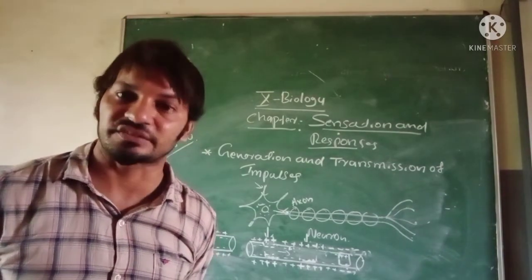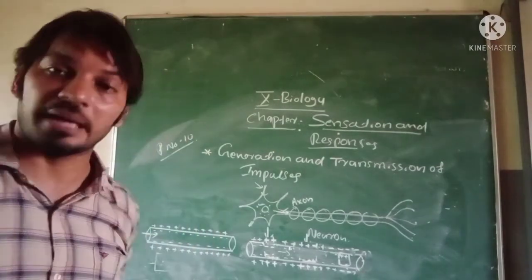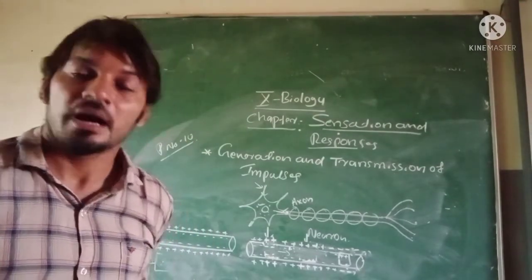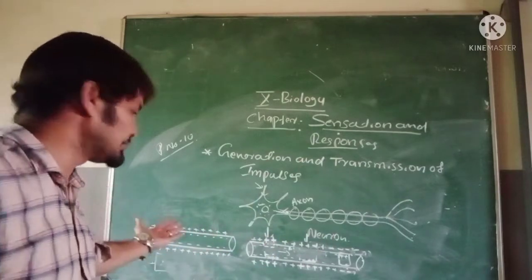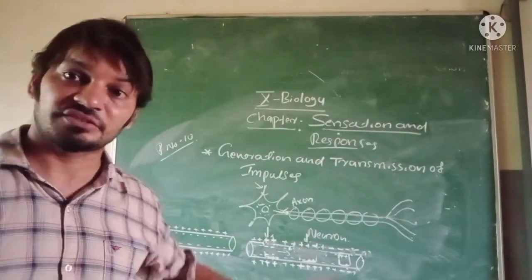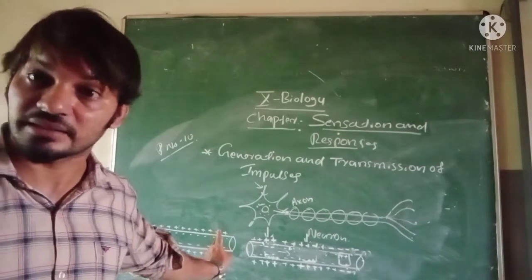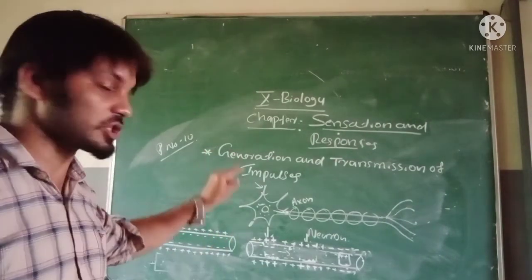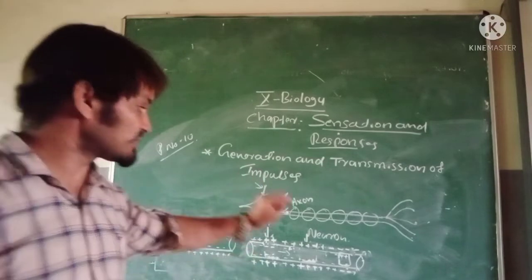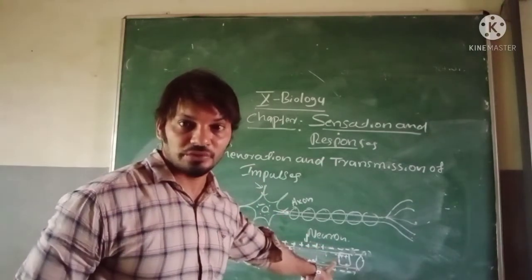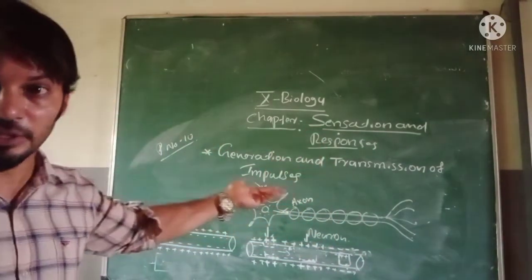How will you explain the generation and transmission of impulse? Yes, very good. The axon is made by the plasma membrane. The outer surface becomes positive polarity and the inner surface becomes negative. It is due to the distribution of certain ions. When it is stimulated, the inner surface becomes positive, the outer surface becomes negative.